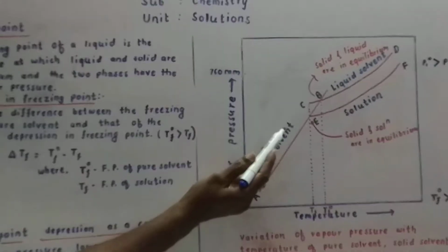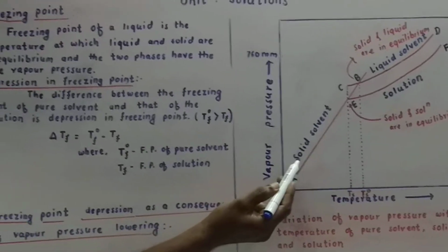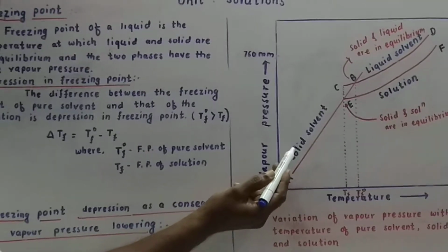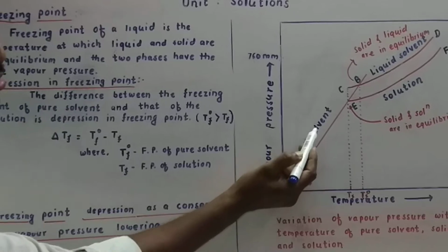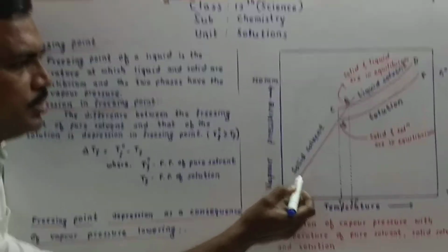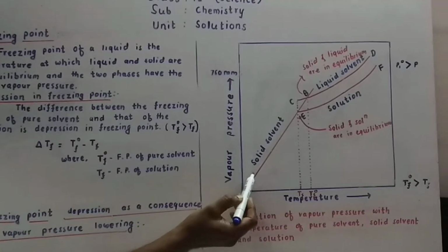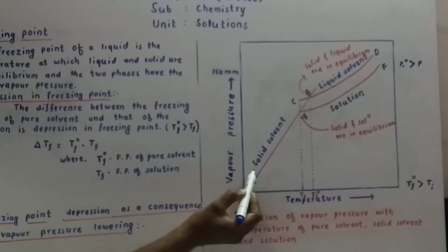Here AB is the vapor pressure curve of the solid solvent.